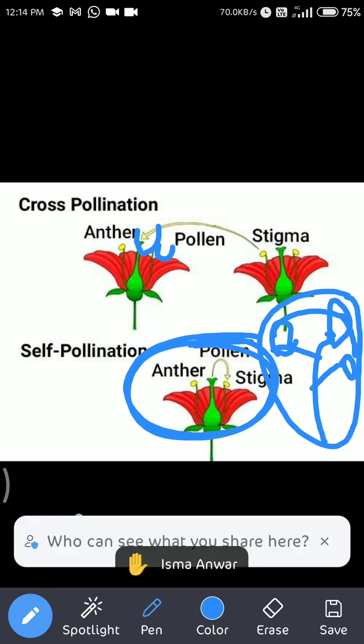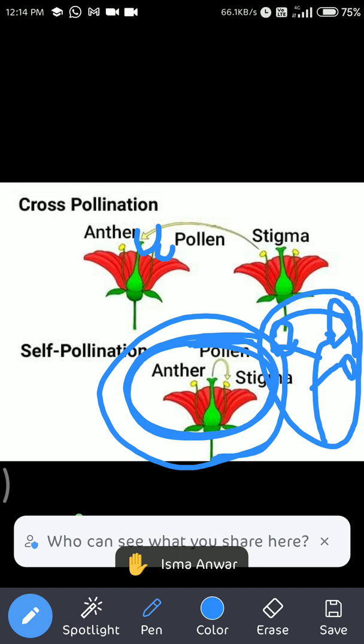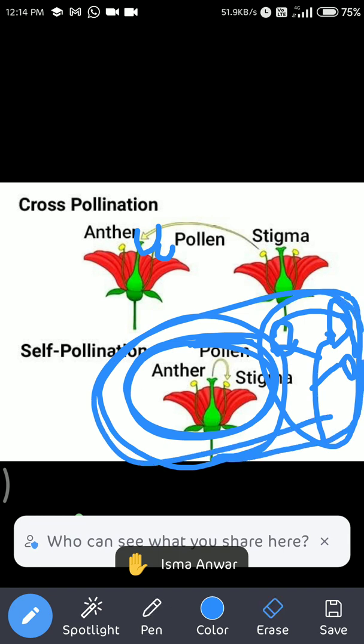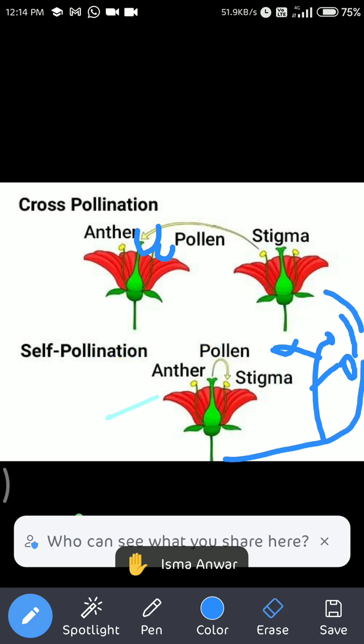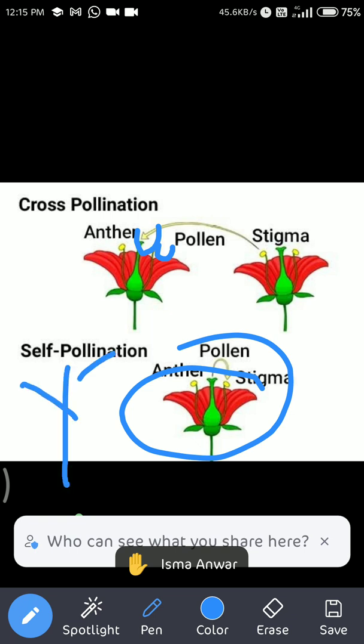And if it occurs in the same flower, from the same anther to the same stigma of the same flower, then both these conditions are self pollination.